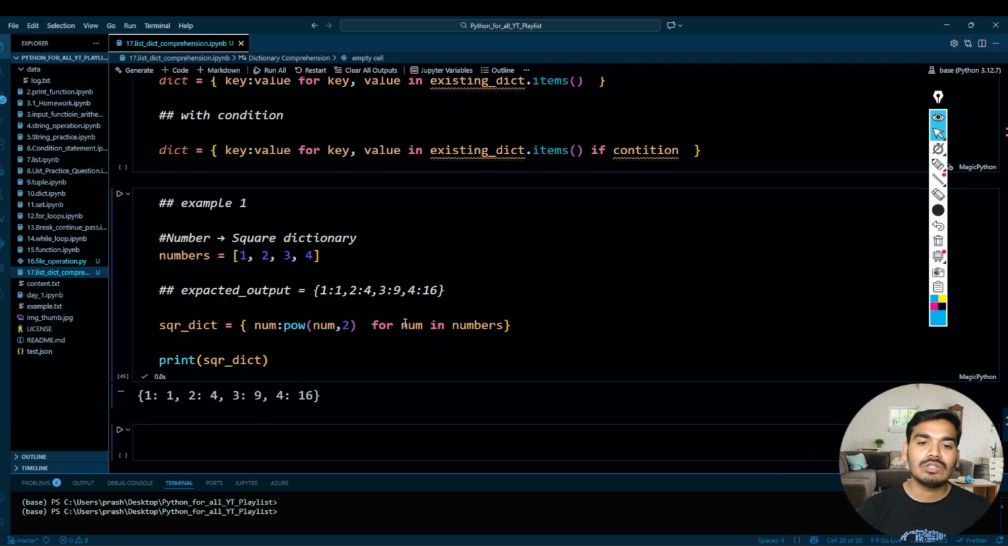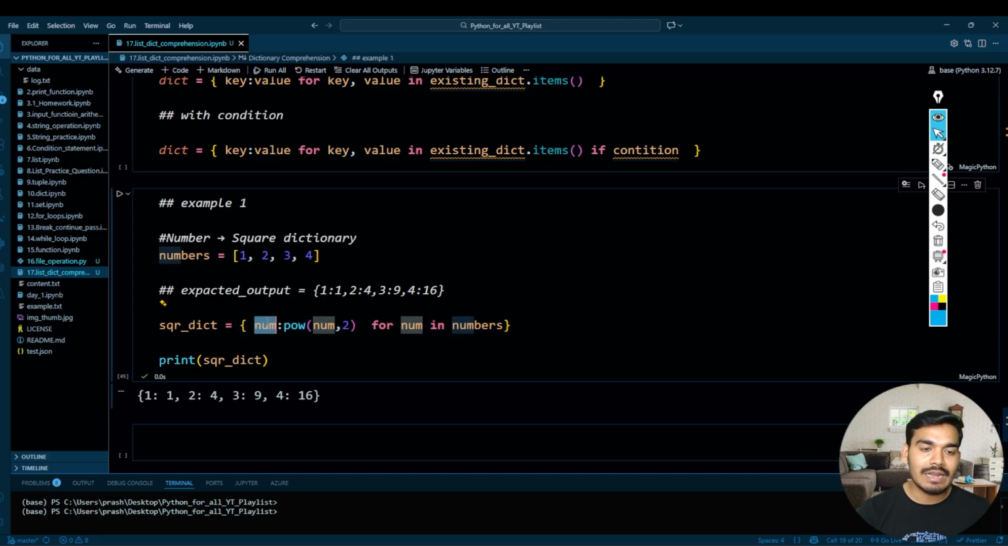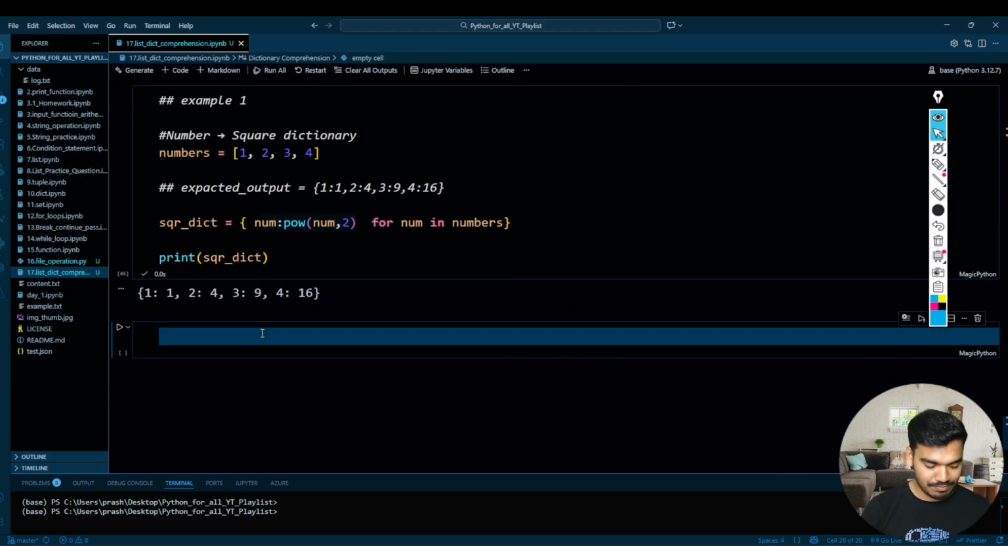How is it working? As you know, this for loop will iterate over these numbers one by one, and at every iteration it is going to assign 1, 2, 3, 4. I'm using that as a key, and the same number I'm squaring to make the value. So this will work as key and value. Perfect. Now let's see the next example.